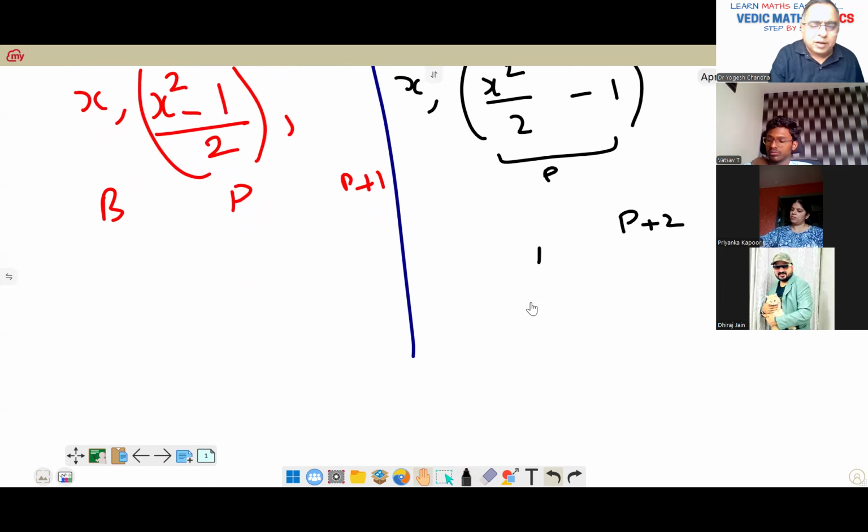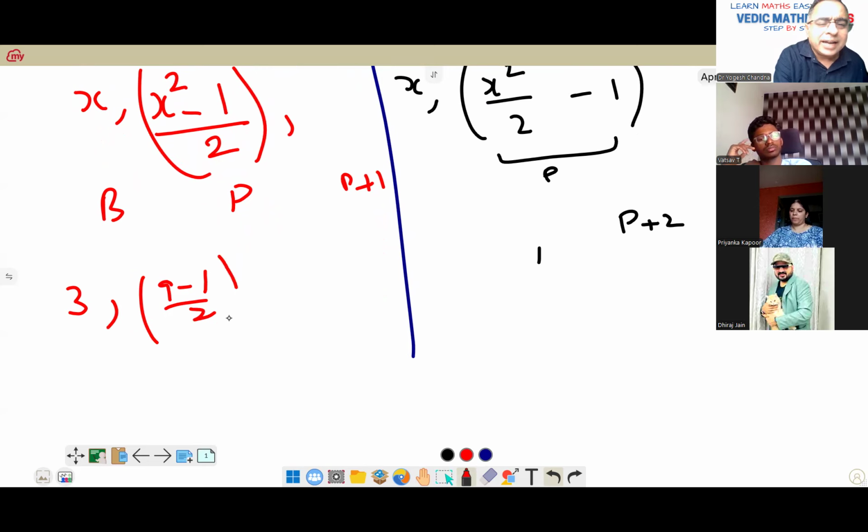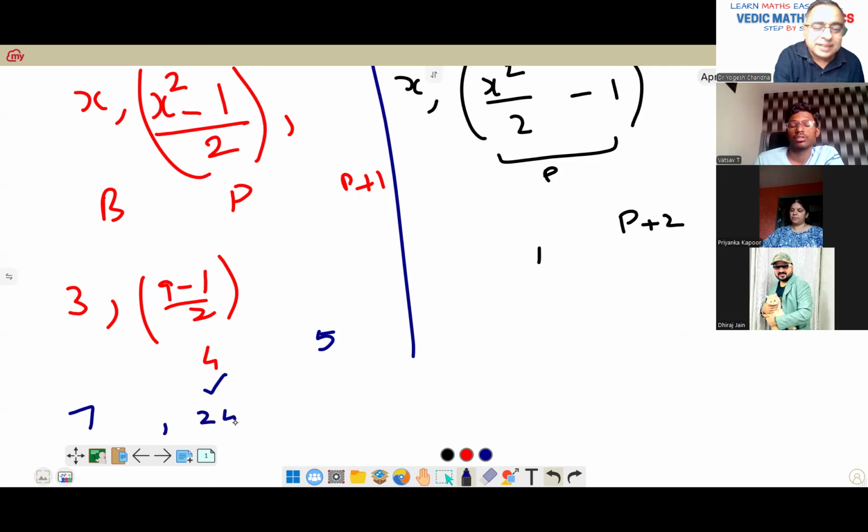If I take an example, going back, the first example was 3. Let's take 3 first. So 3 square is 9. 9 minus 1 by 2, I get 4. And once I get this 4, add 1, 5. So 3, 4, 5. Finish. I take 7. So 49 minus 1 is 48, means 24 and 25.